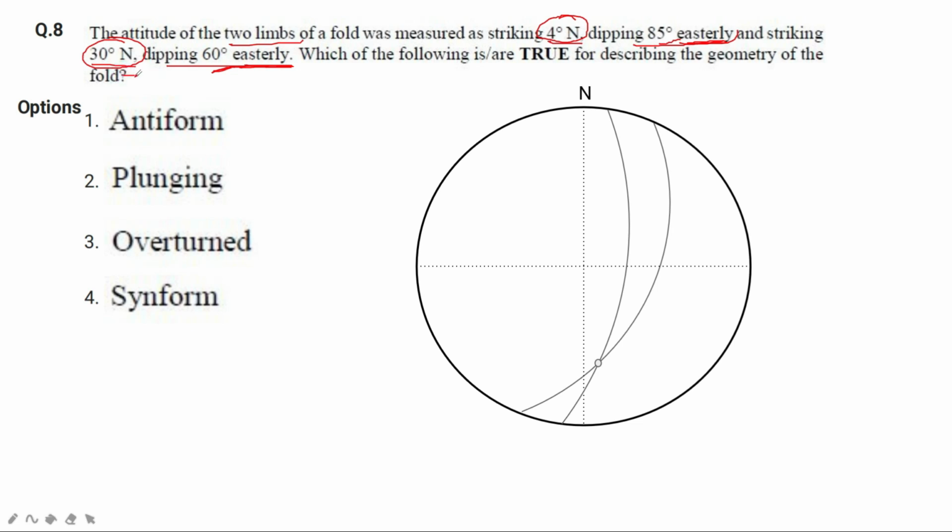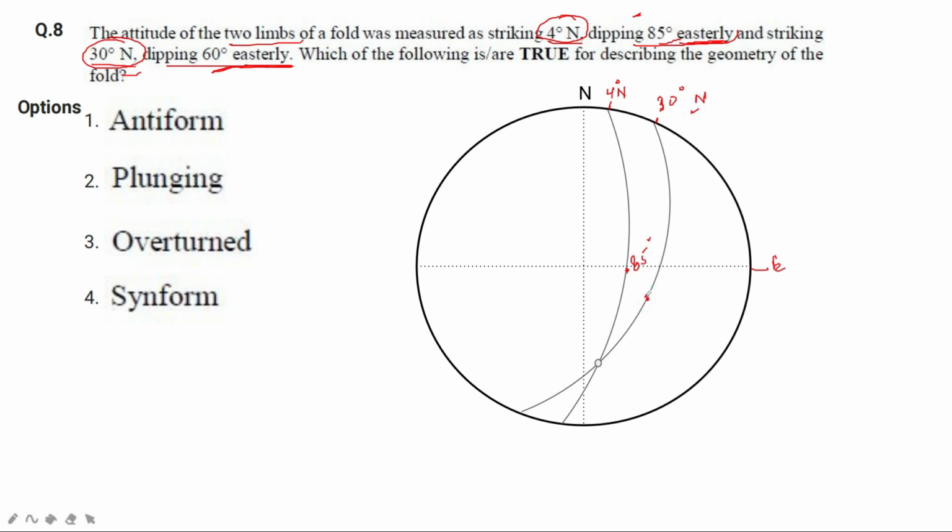So the question says which of the following is or are true for describing geometry of the fold. Okay, so we'll understand this question with the help of a stereograph. So we have two limbs. Now we can plot the limbs. Suppose this is 4 degree north, and this is 30 degree north. Okay, this is the strike, and there is a particular dip. The dip of this bed is 85 degree easterly. Okay, this is east direction, and the dip of this limb also is towards the east, right?